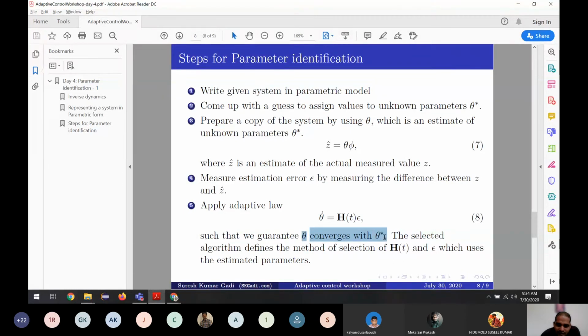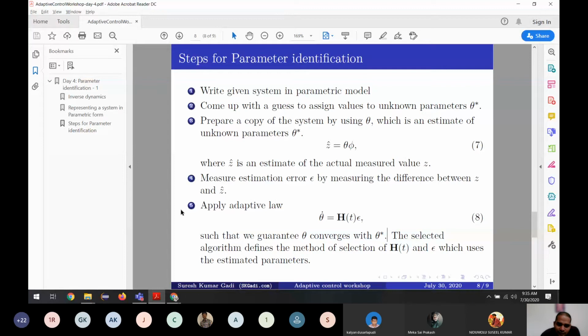How quickly it converges is also important. In one algorithm we can see it converges very quickly, but it never reaches the exact point. There is another small variation to that. It reaches very slowly, but after much time in the future, it comes very close to the actual value. So we can observe all these things by changing the h.